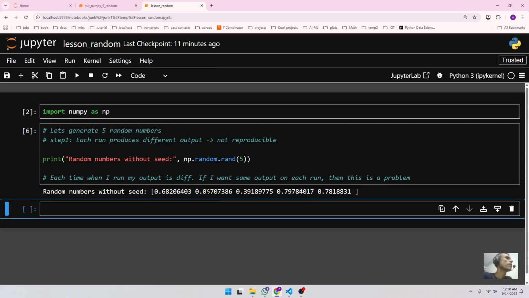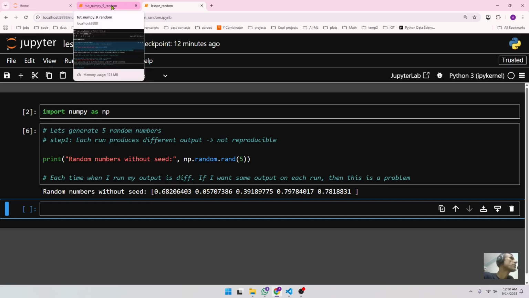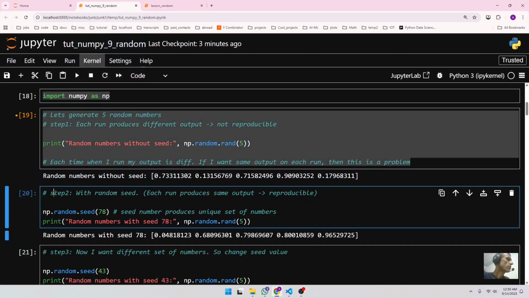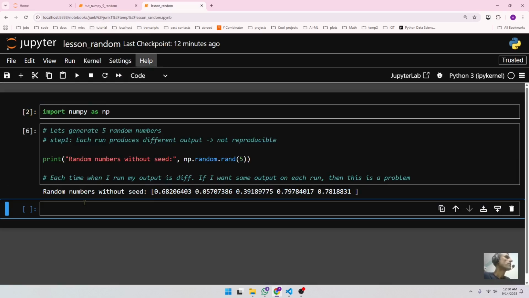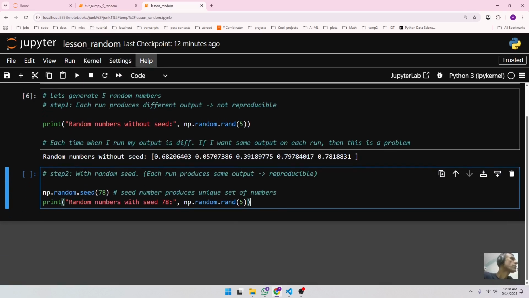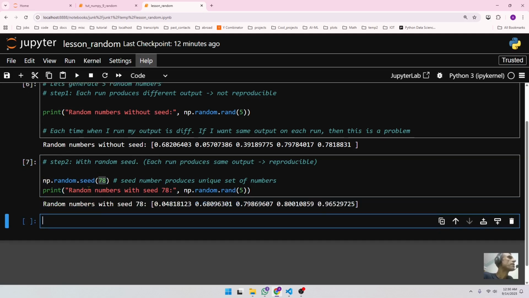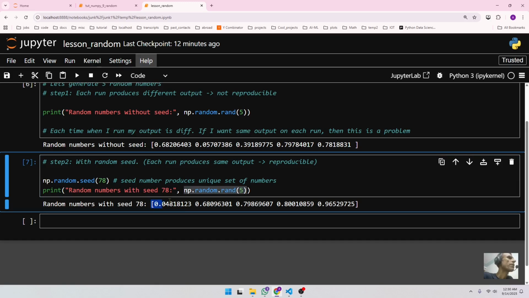Maybe I want to reproduce my numbers. I want to make sure that each time I run, it gives me the same random numbers over and over again. And you can get that using a random seed. So step 2, we're going to run the same program, but this time I'm going to use np.random.seed(78). 78 is just a number; I can use any number, so I'm just picking 78. What it does is generate a unique set of random numbers that's associated with this 78. As you can see, it generated 5 random numbers, and these are my 5 random numbers right here.